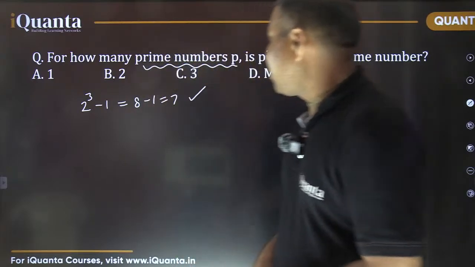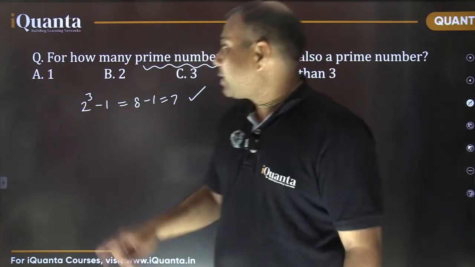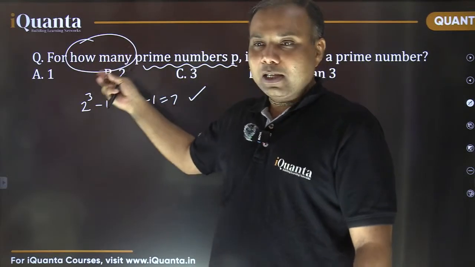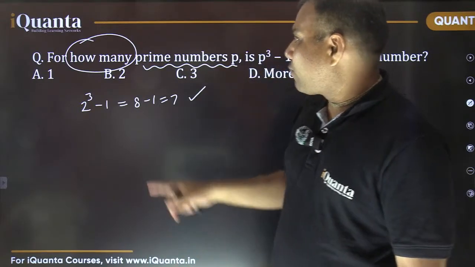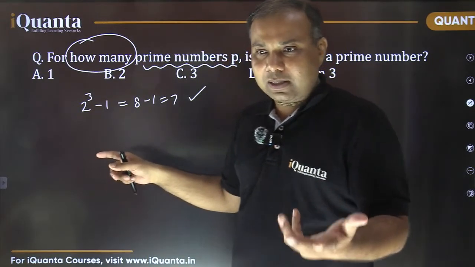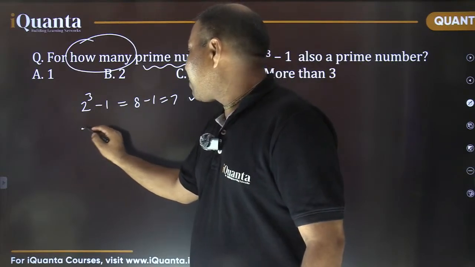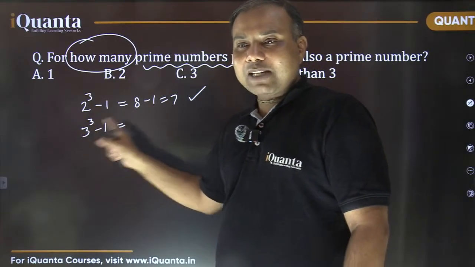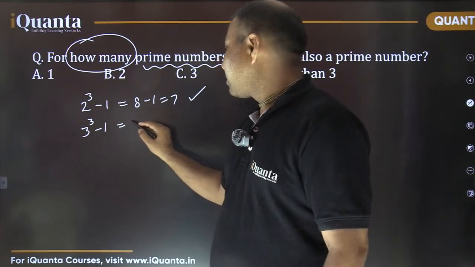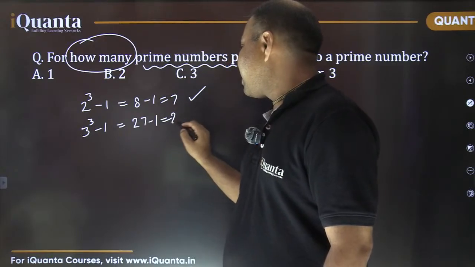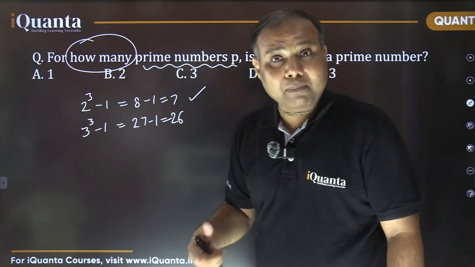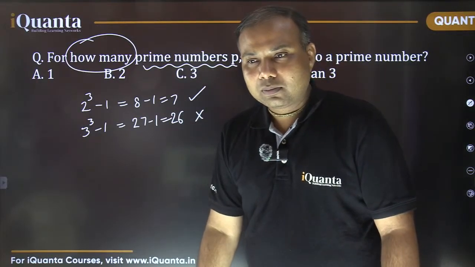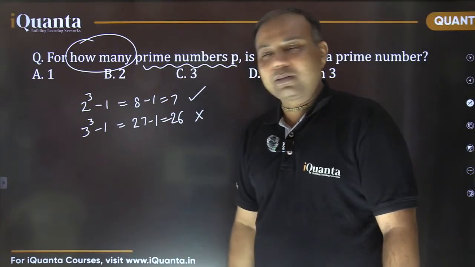Yashashvi now says option B. Okay. What is the next prime number after 2? See, the question is how many prime numbers. It is not asking the value of P. It is asking how many. We need to find out how many are there. So the next prime number after 2 is 3, isn't it? So if I put the value of P as 3, it becomes 3 cube minus 1. Now 3 cube is 27. 27 minus 1 is 26. Is 26 a prime number? Not possible. It is an even number. It is divisible by 2. So this is not a prime number.